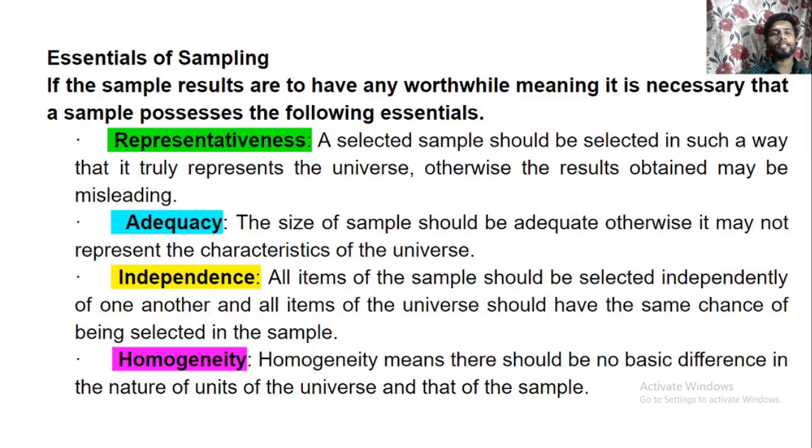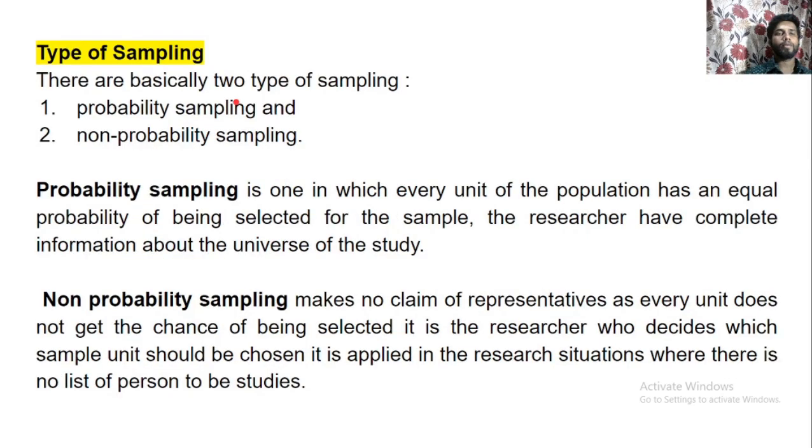Now next, what are the types of sampling? There are broadly two types of sampling. One is probability sampling, another one is non-probability sampling. So what is probability sampling? It is one in which every unit of the population has an equal probability of being selected for the study. The researcher has complete information about the universe of the study. So here every unit has an equal chance of being selected in the study.